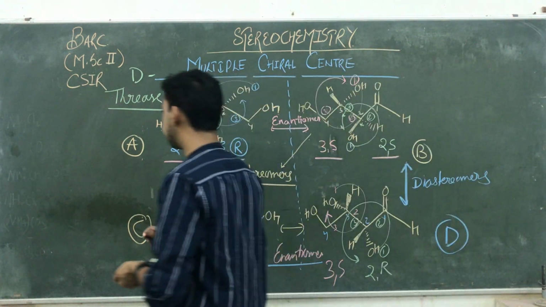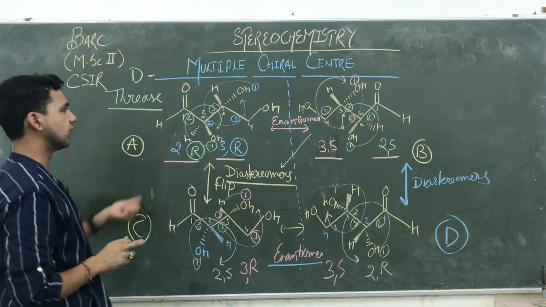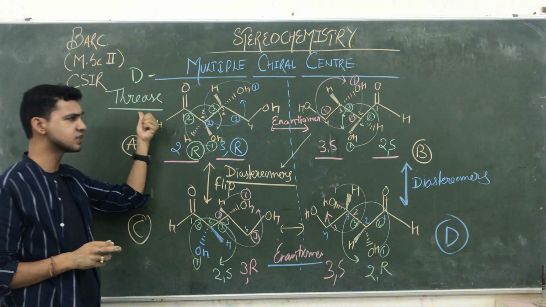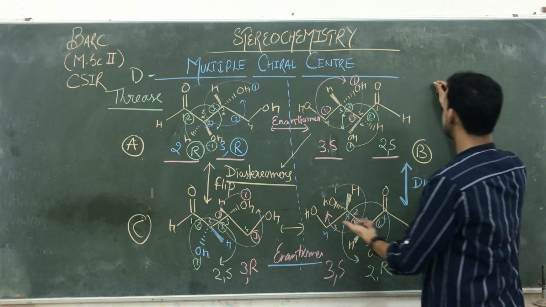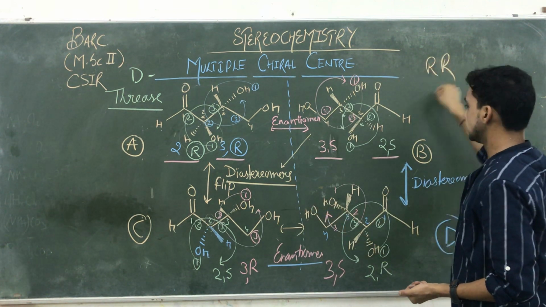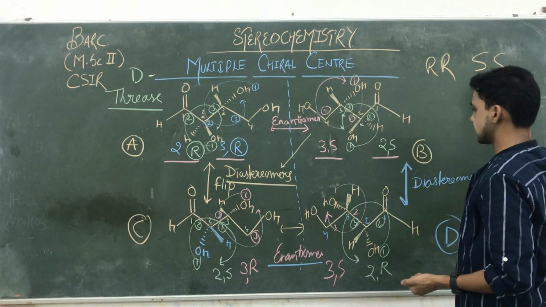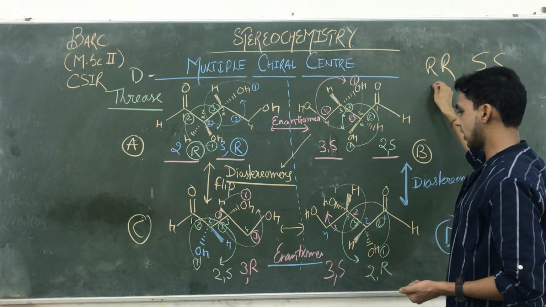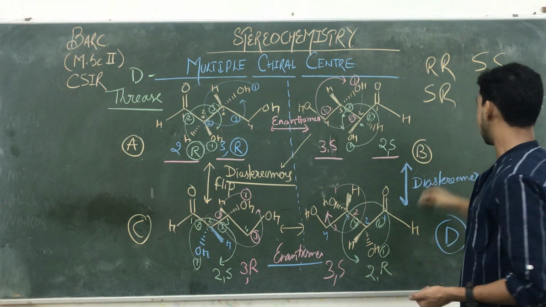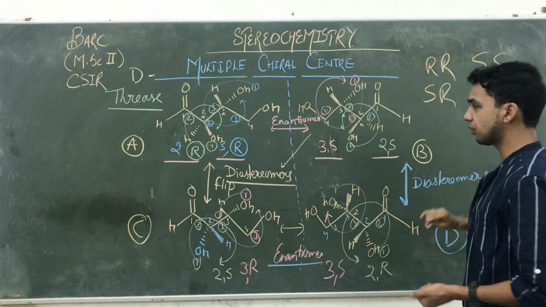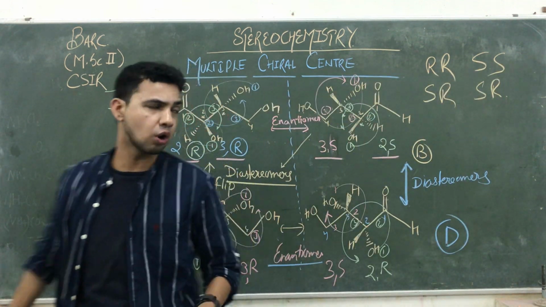So on one compound we got to see so many configurations. In the D3O compound, we are observing here RR, SS, SR and SR. So such types of configurations we are going to observe here.